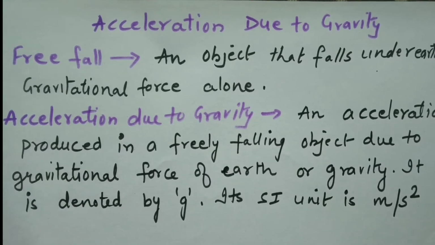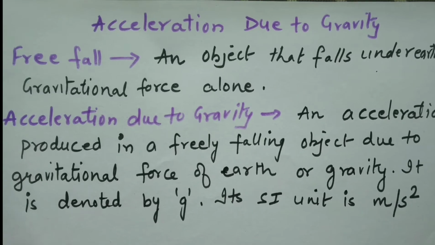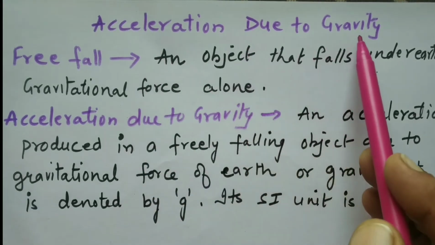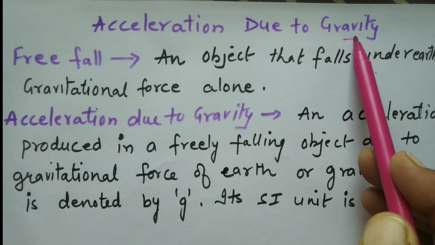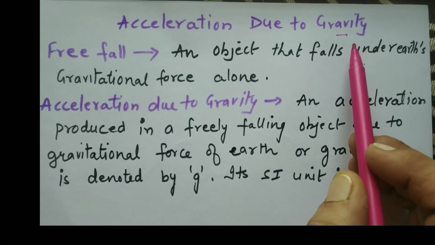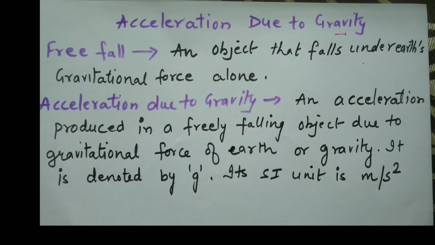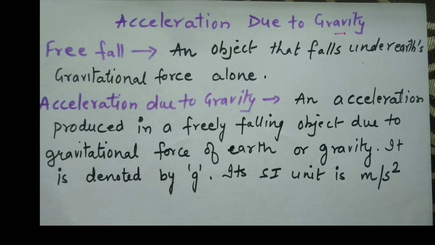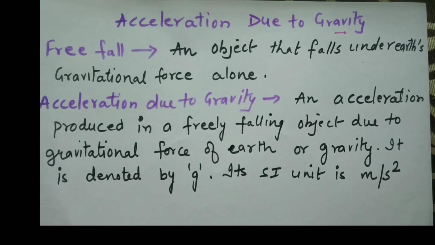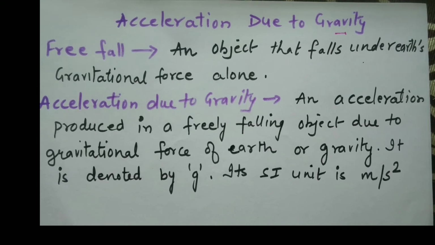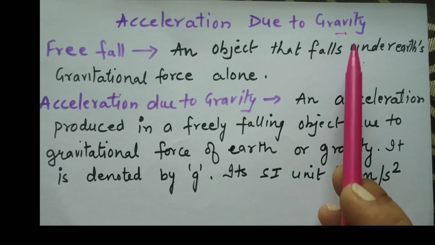Today we are going to derive an expression for acceleration due to gravity. Now what is gravity? Gravity means force of gravitation of the earth. We have already studied that every object in the universe attracts every other object with the force that is known as force of gravitation. So earth also attracts every object towards it by a force of gravitation, and we call the force of gravitation of the earth as gravity.